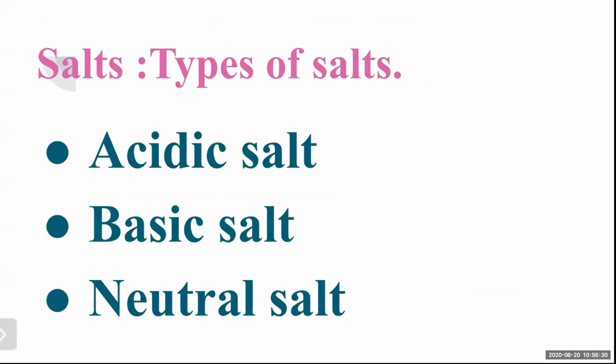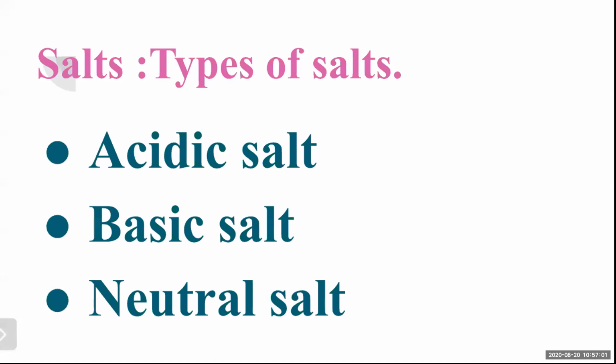Now there is one more topic in this chapter, that is the salts. And we'll discuss this in short only. Actually, there are three types of salts. They are the acidic salt, the basic salt, and the neutral salt. Acidic salt means the salt formed by the reaction between a strong acid and a weak base.